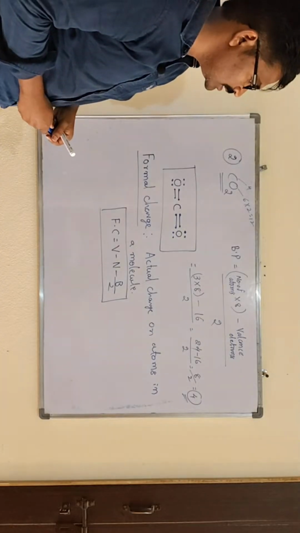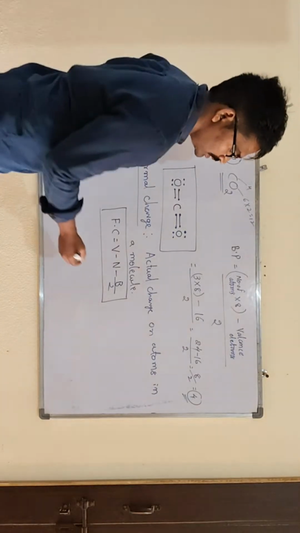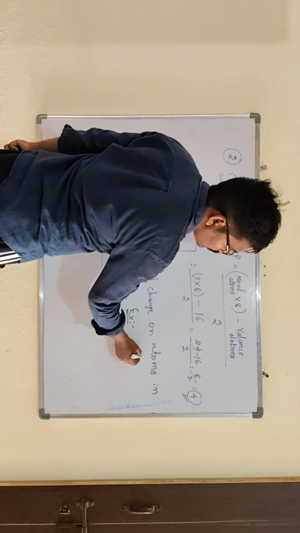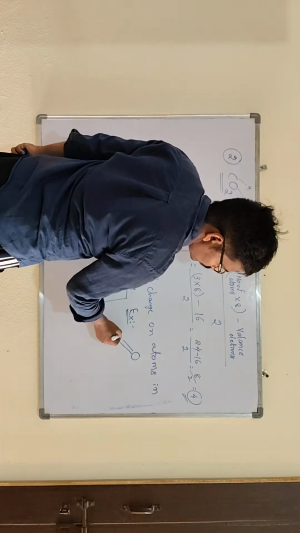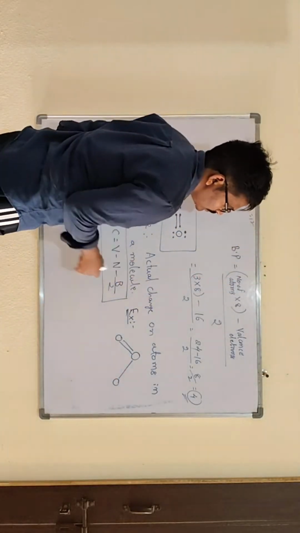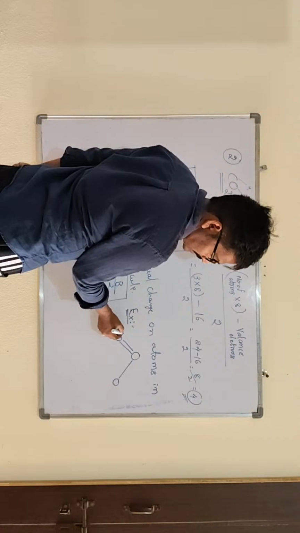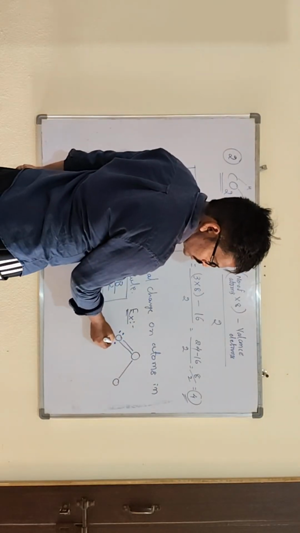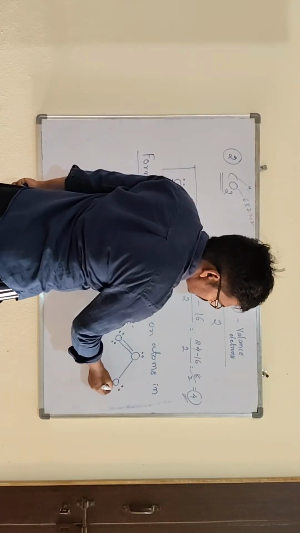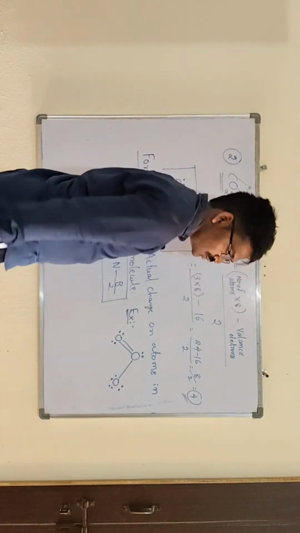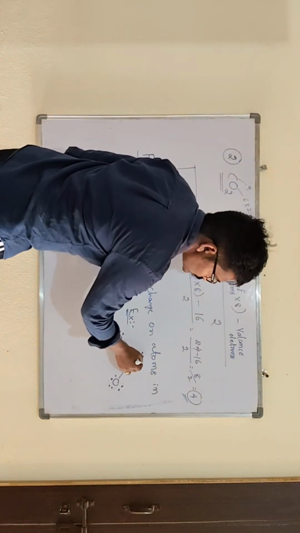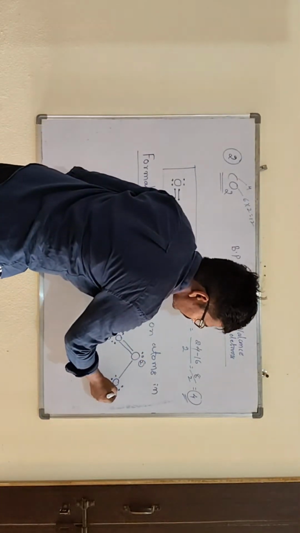So this is the formal charge. For example number 1, find the formal charge on the ozone molecule. First take the ozone Lewis dot structure. We have already drawn it. Here 2 lone pairs of electrons, here 1 lone pair, and here 3 lone pairs. Take this as atom 1, this as atom 2, and this as atom 3.